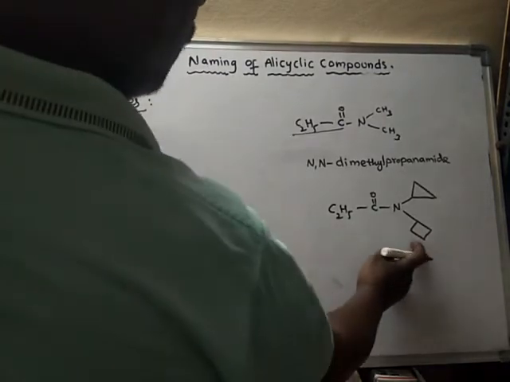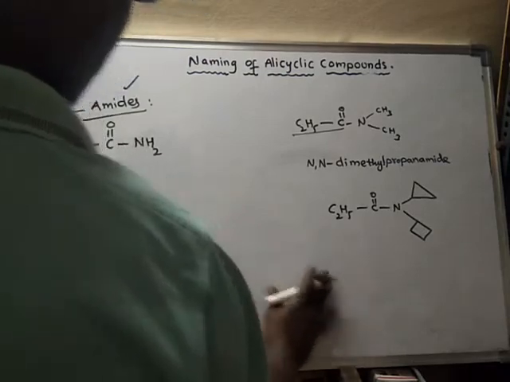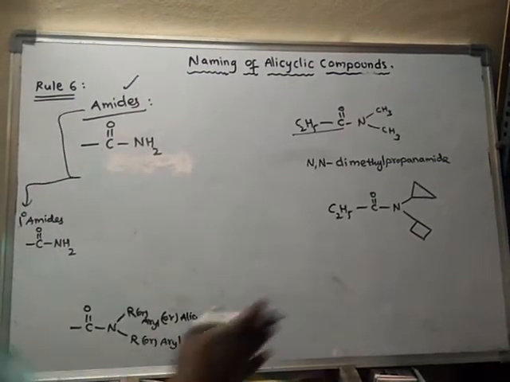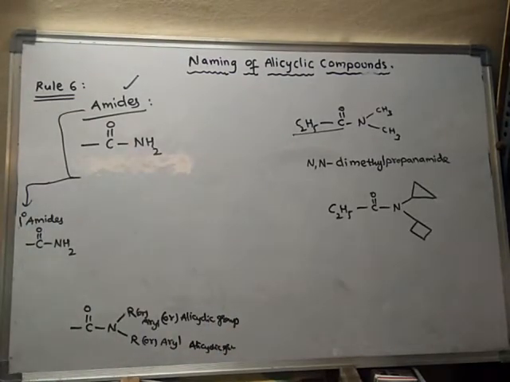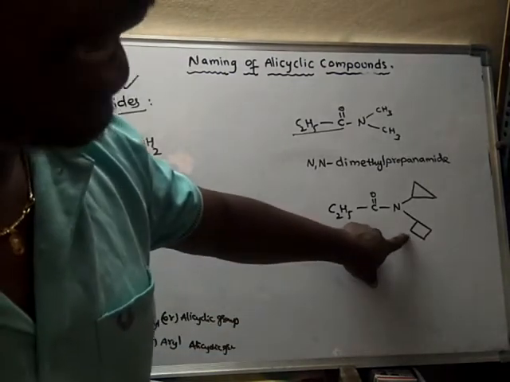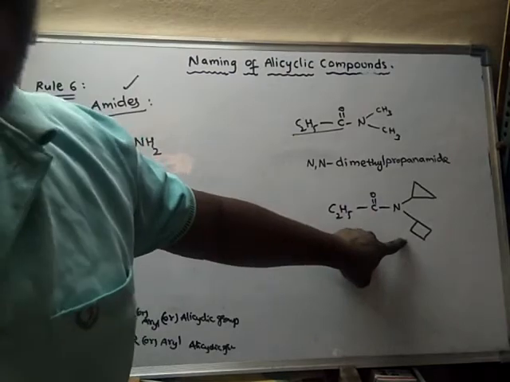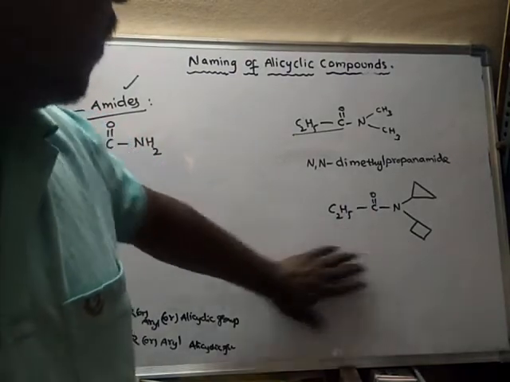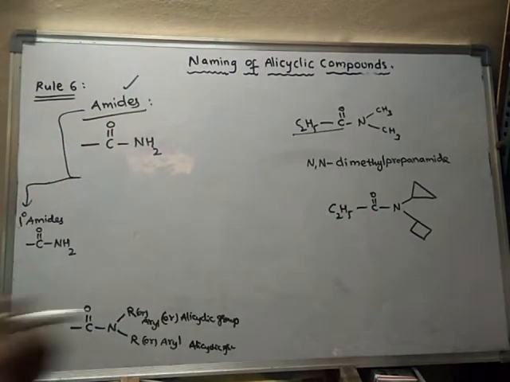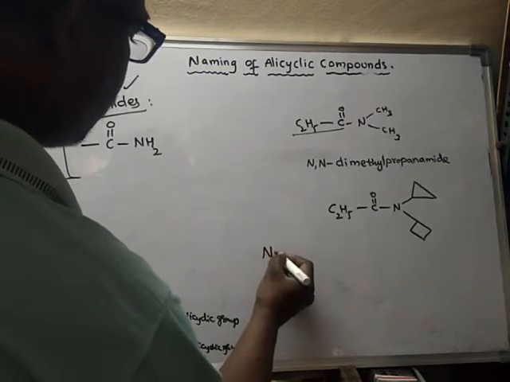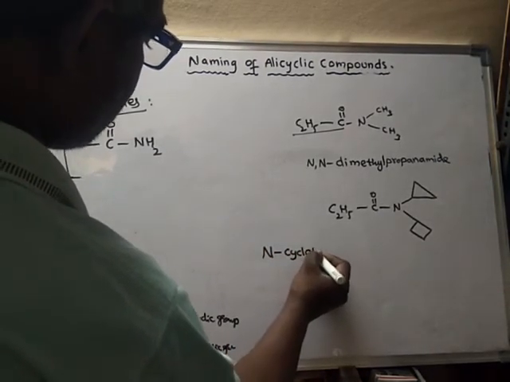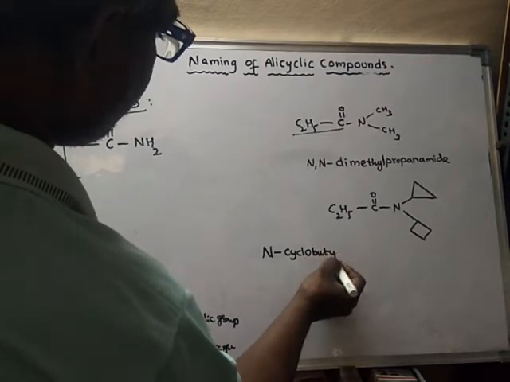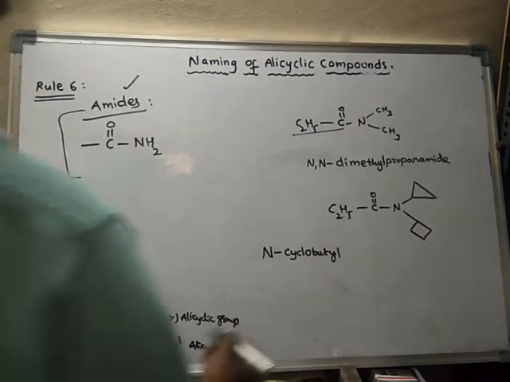So this is cyclobutyl, this is cyclopropyl. Okay. So out of these two, which one will come alphabetically first? This is butyl and this is propyl. So butyl will come first alphabetically. So now I will write the name of this compound. On nitrogen, cyclobutyl is present.